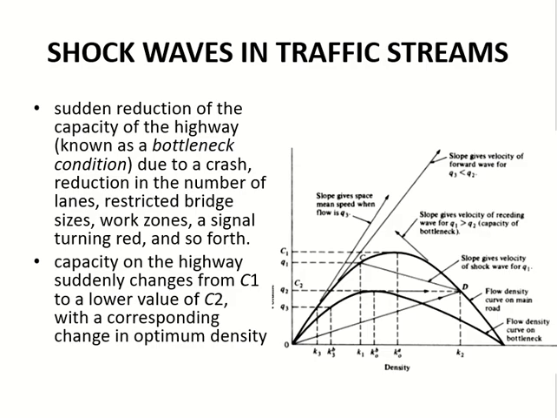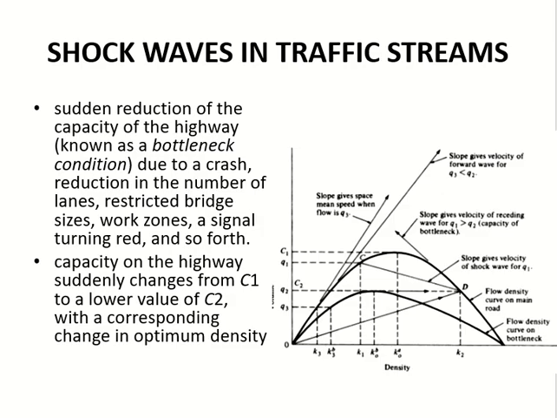This point, the maximum point of flow, what do we call it? Capacity. So you can see capacity of this curve is higher, capacity of this curve is lower. So this is, let's say, segment A, higher capacity, segment B, lower capacity. So what normally happens? You are on the first segment. On segment A the flow is Q1, the density is K1.